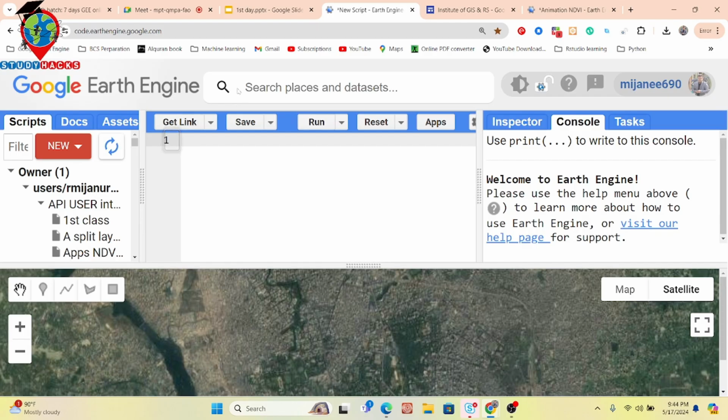Regarding this user interface, if anyone has any question or any confusion about any tab, you can ask me. Any question?